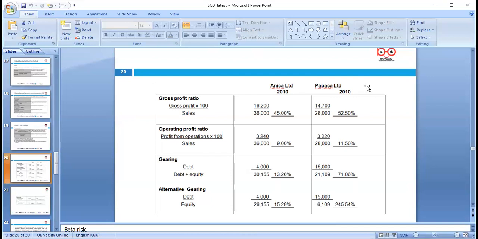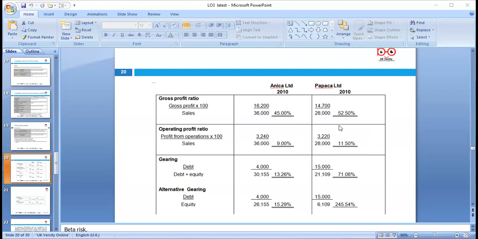If you look at the profitability, which company is the best? So when we look, Papika is performing better than Anika, because Anika's gross profit is 45 and Papika's is 52. And we can look at operating profit, which is 9 and 11, and gearing ratios, which we can look at as 13 and 71. So according to the profitability, Papika is better.